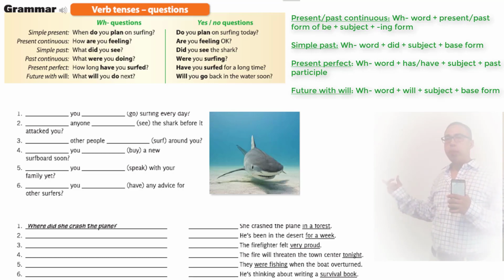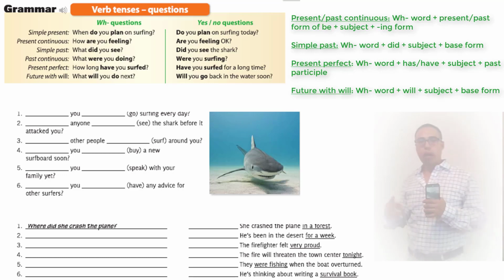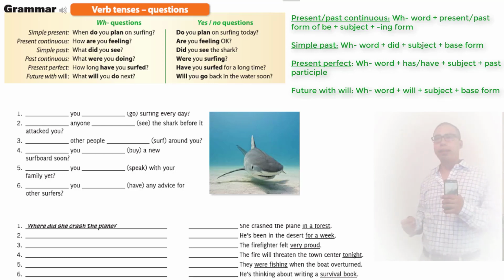Okay, simple present example. When do you plan on surfing? Since it's simple present, we keep the verb in its natural form. Present continuous. How are you feeling? The present continuous is going to have the verb with the ing at the end because it's something they're doing. Right? How are you feeling right now? Okay, simple past. What did you see? So we changed the word do into did so it can be in this past form, and we keep the verb in its regular form.